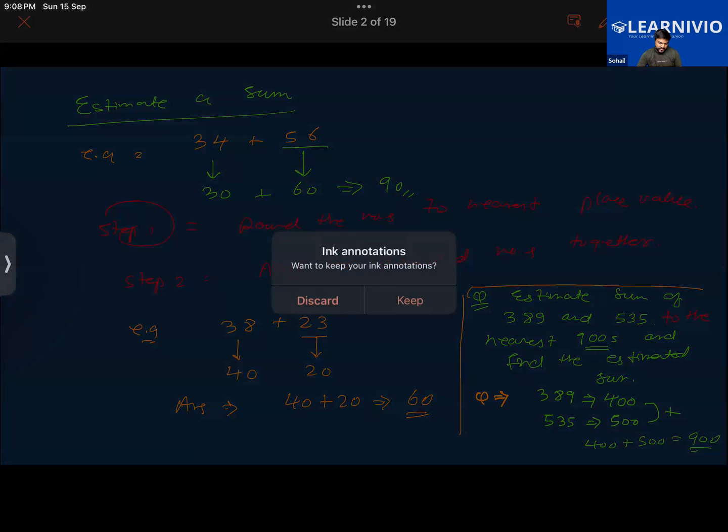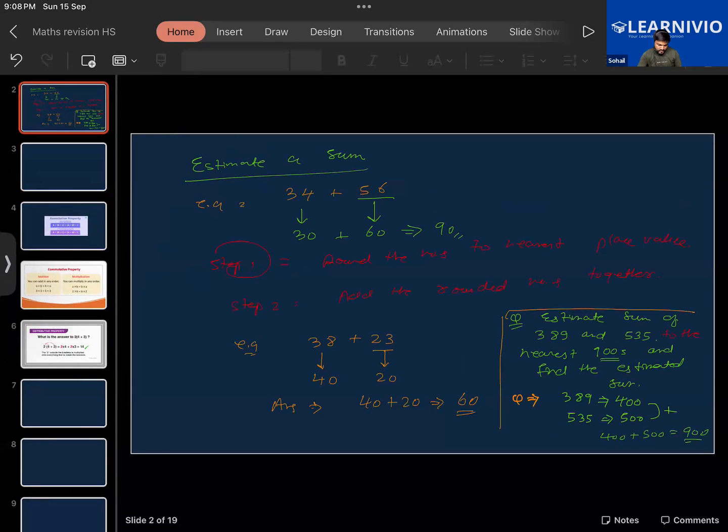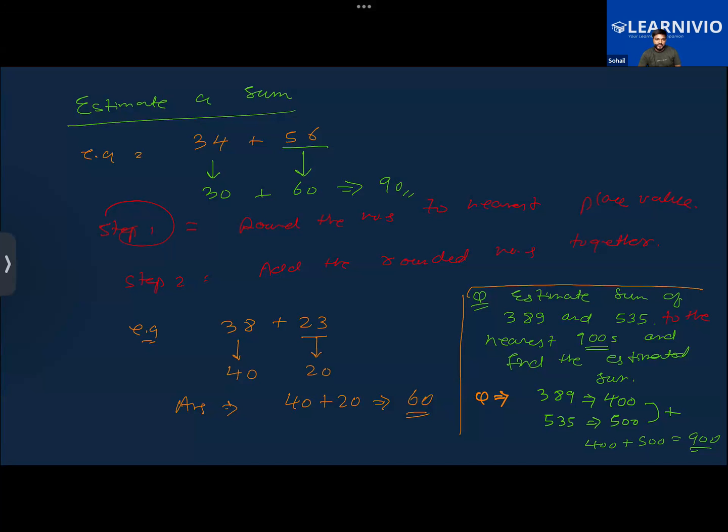Okay. I'm going to give a few questions to you. Write it quickly. Meanwhile, Habib, you can note down the question. Now you have to find the estimated sum of 586 and 120 to the nearest 100. Sir, can you read step 2? Add the rounded numbers together.